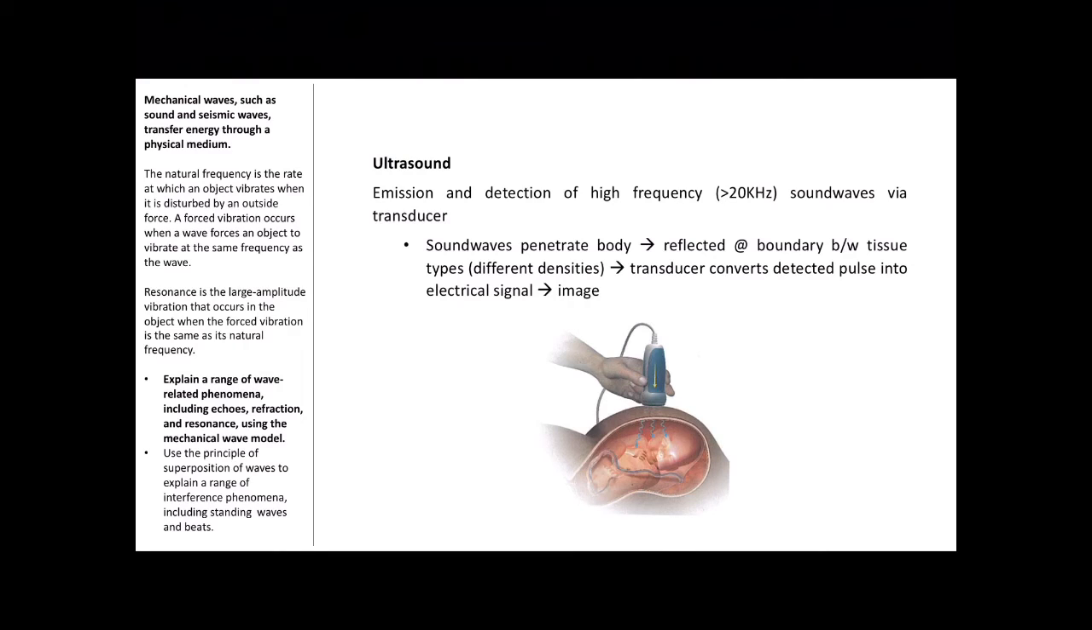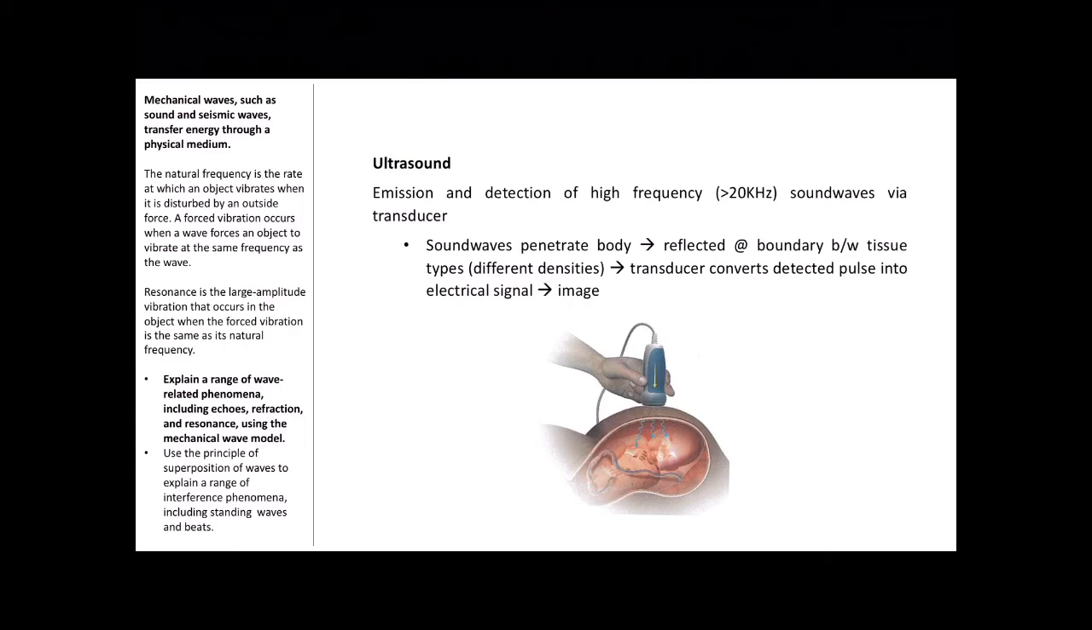Ultrasound involves the emission and detection of high frequency sound waves via a transducer. So what will happen is an ultrasound will emit a bunch of different frequencies, and these sound waves of different frequencies will penetrate the body. Different frequencies will be reflected at different boundaries between different tissue types. So when there's an interface between two different densities in tissue, different frequencies will be reflected.